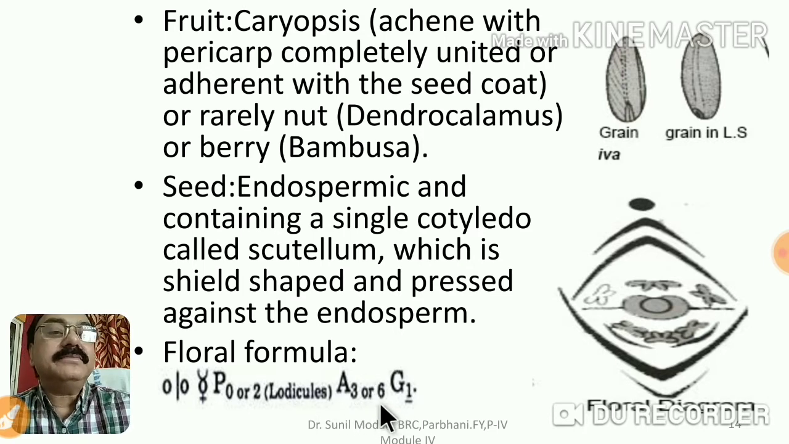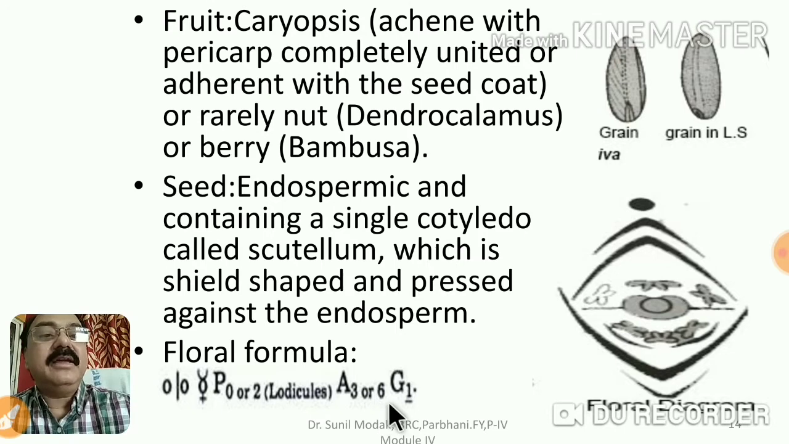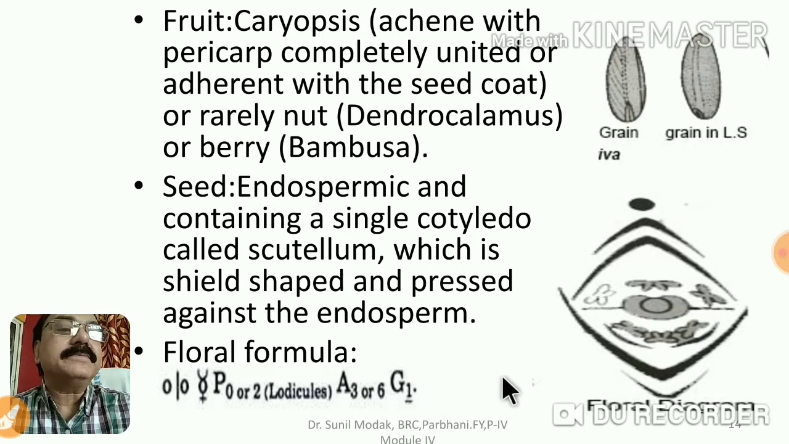Then sometimes it may be 6, very rarely. Gynoecium: monocarpellary, syncarpous, ovary superior. This is the floral formula; you are very aware of this floral formula. Here the bract, outer lodicules, the 3 stamens and gynoecium are all being shown. Here are 2 structures that you have to notice: the outer bracts, you have to understand.